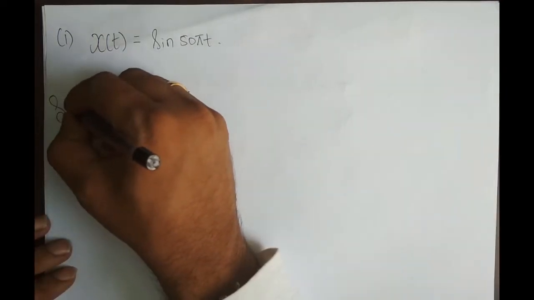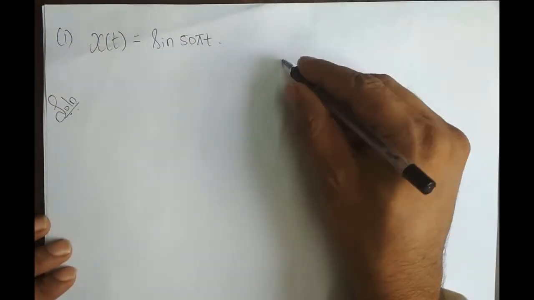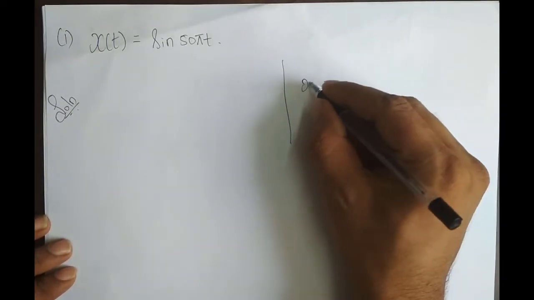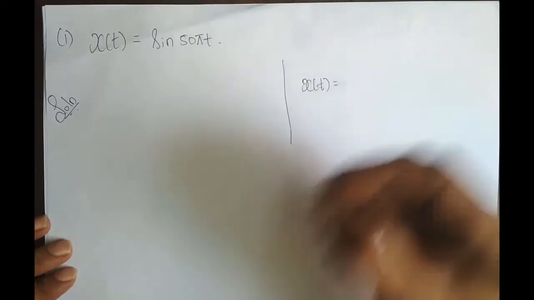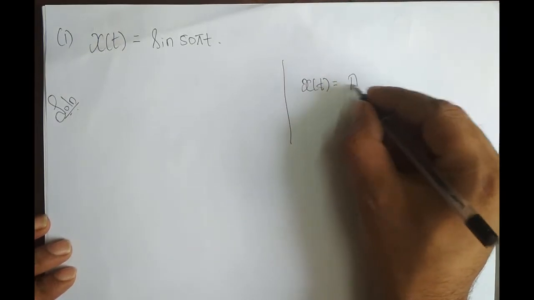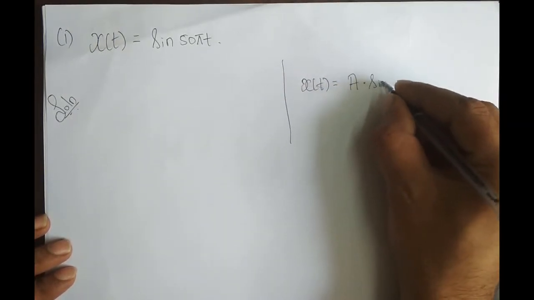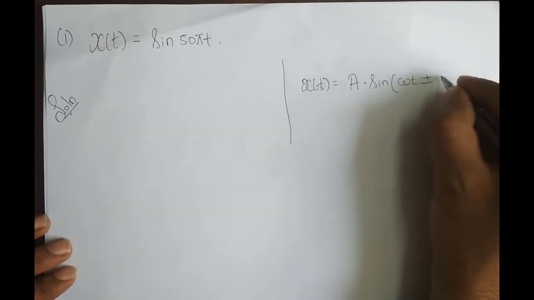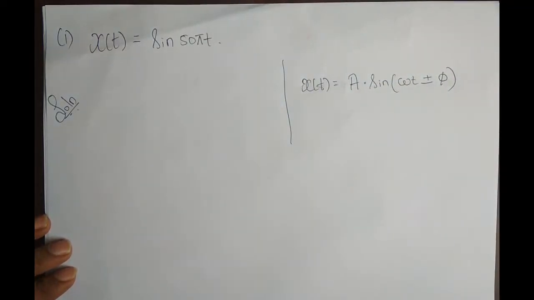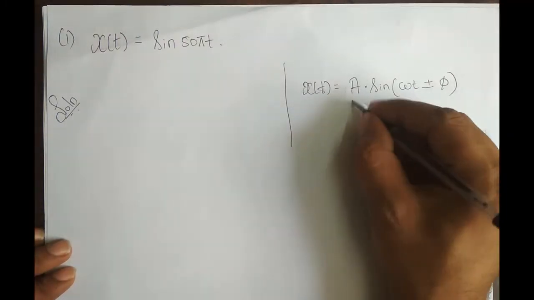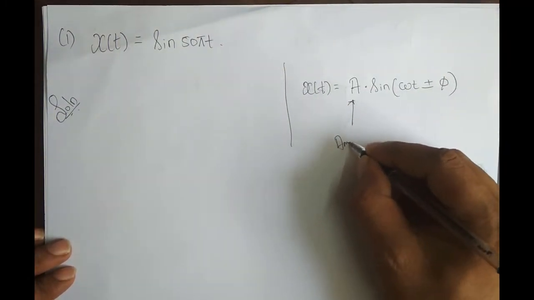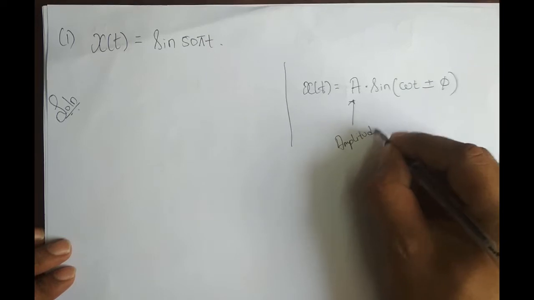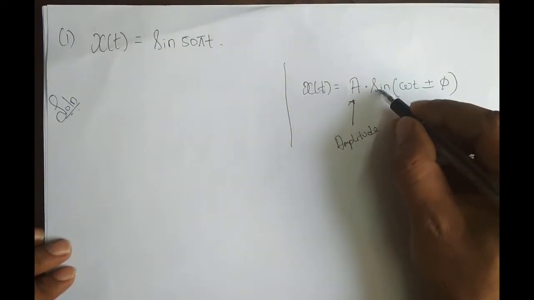Solution. We might know that the general representation of a sinusoidal signal is A sine of omega t plus or minus phi. Here A is the amplitude, by which the sine wave is scaled.